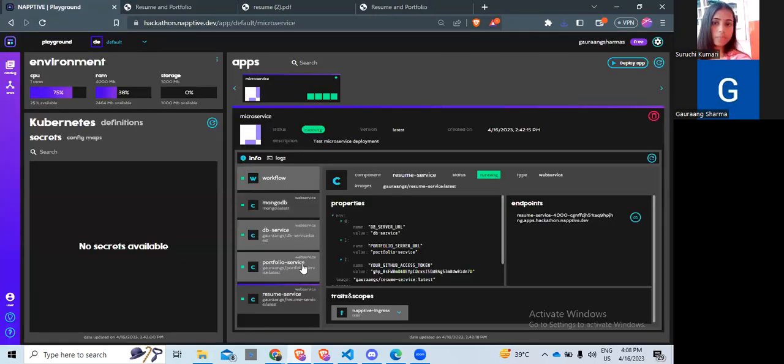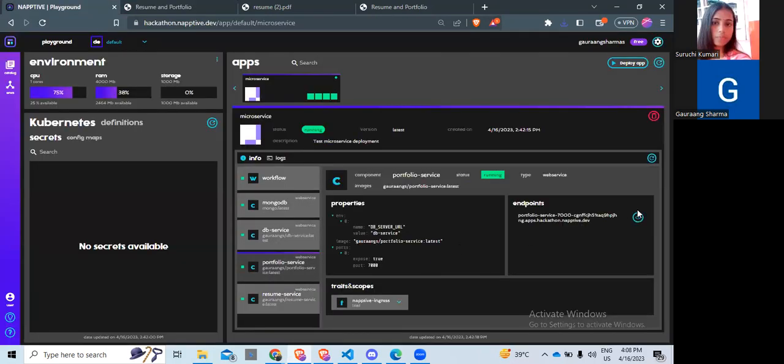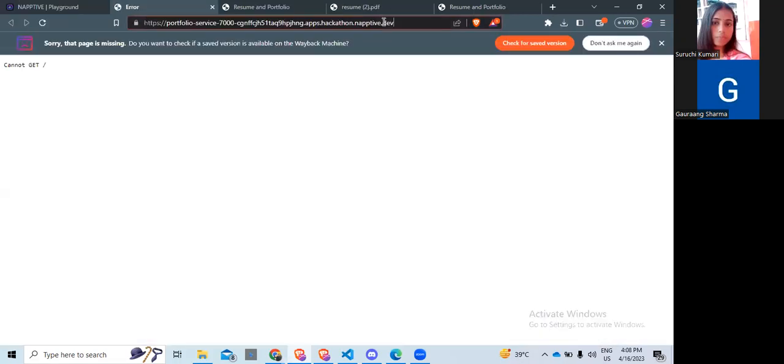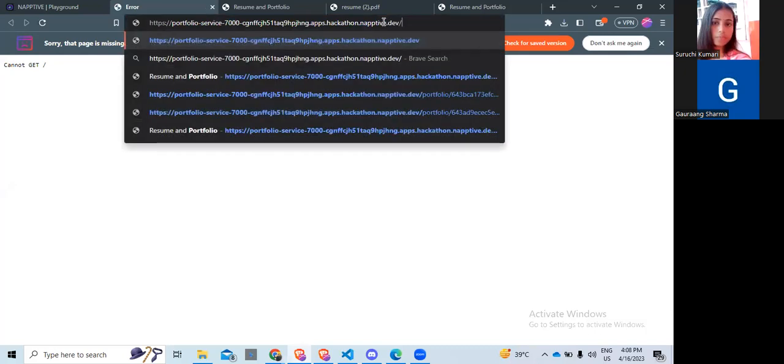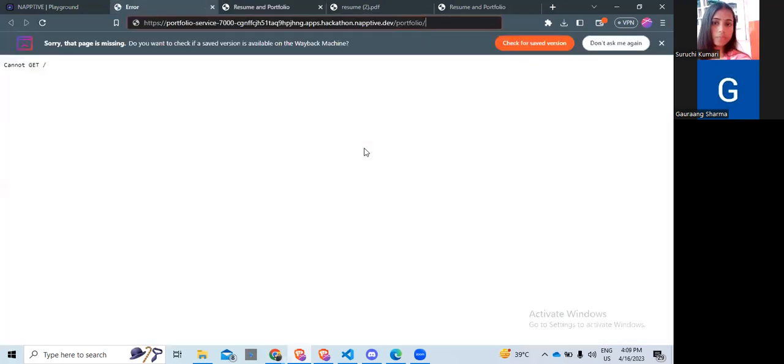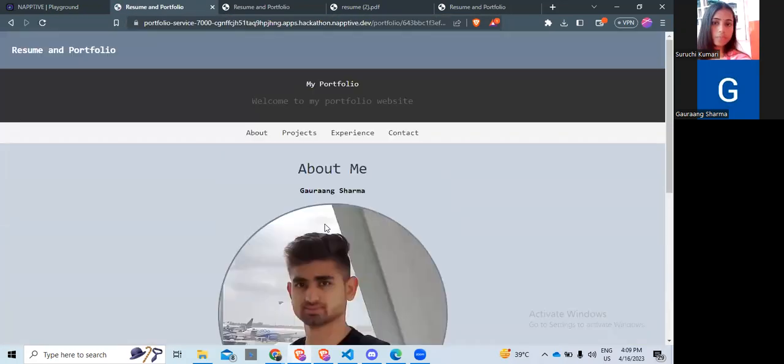Another feature of our application, as I mentioned earlier, is the portfolio service. After this portfolio endpoint, if we provide the ID, for whichever person, they can directly get their portfolio. So a user can share this particular link with recruiters also, and it would directly point to their particular portfolio.